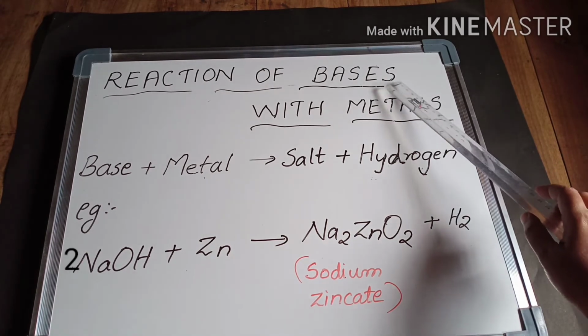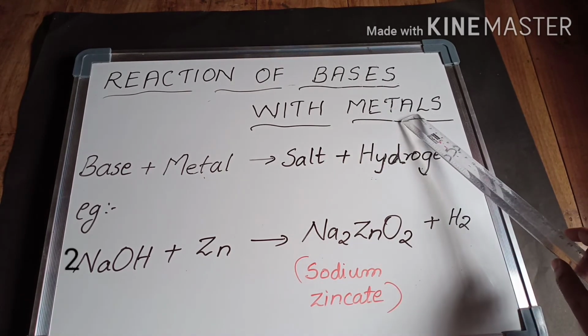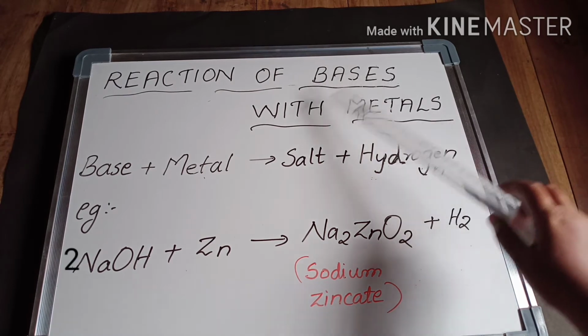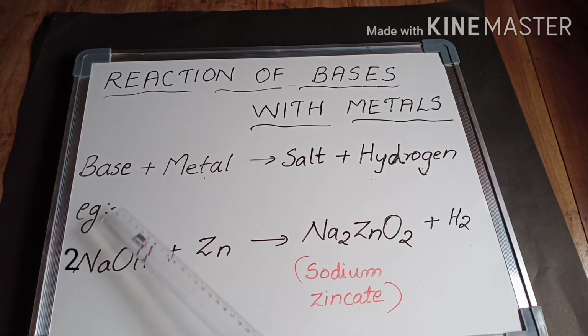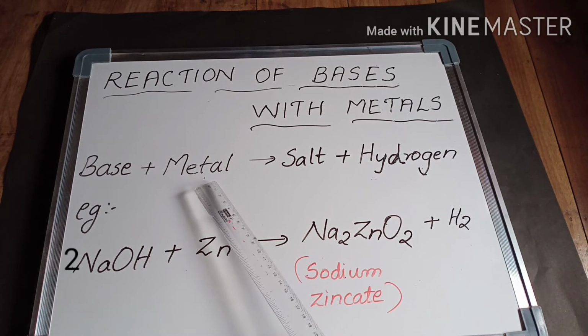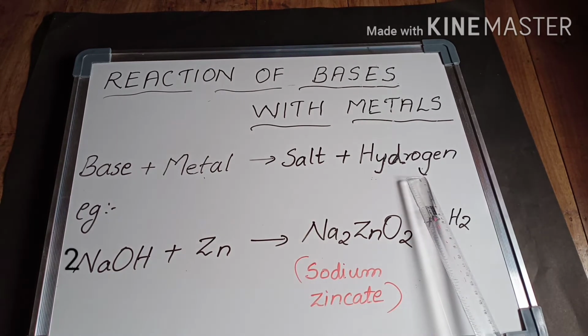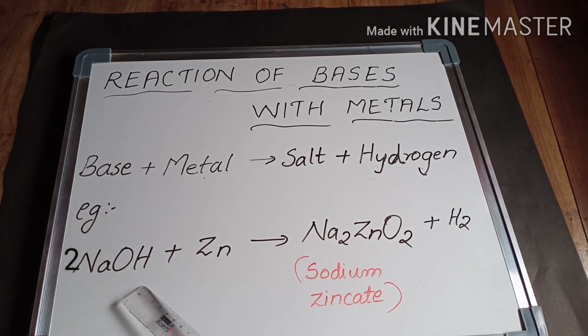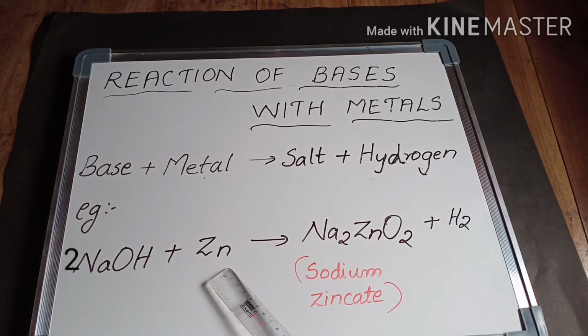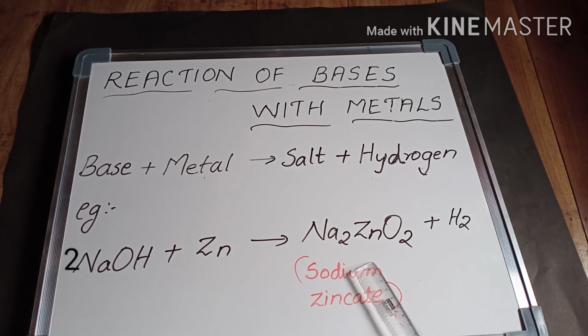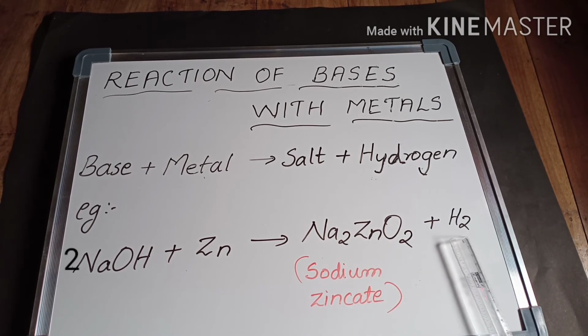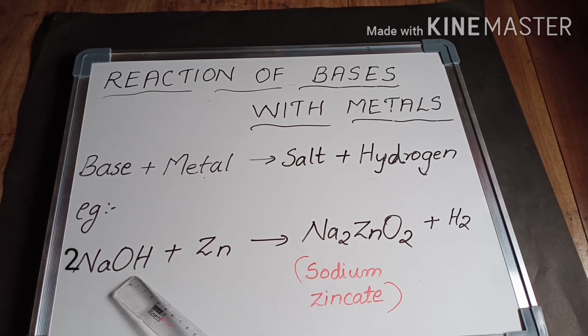Similar to acids, bases also react with metals. What happens when bases react with metals? A base on reaction with a metal produces salt and hydrogen gas. For example, sodium hydroxide, which is a base, on reaction with zinc metal produces sodium zincate, which is a salt, and hydrogen gas. In this reaction, zinc displaces hydrogen gas from sodium hydroxide.